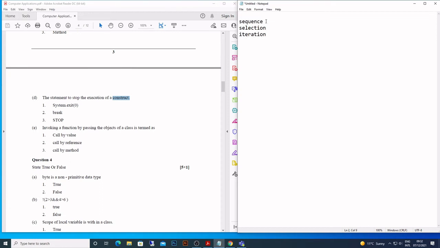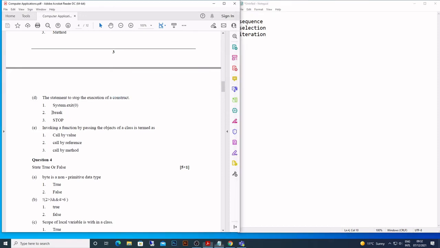Sequence is like normally we write a program one after the other. Selection is when we use an if statement to select something, if or switch case. And then we have iteration, loops. There are 3 loops in Java: for, while and do while. So those are the constructs.